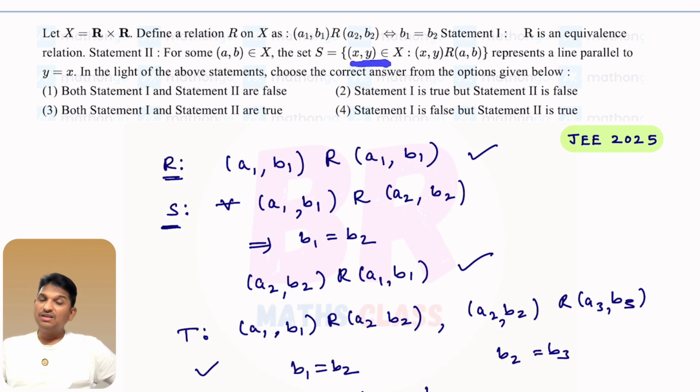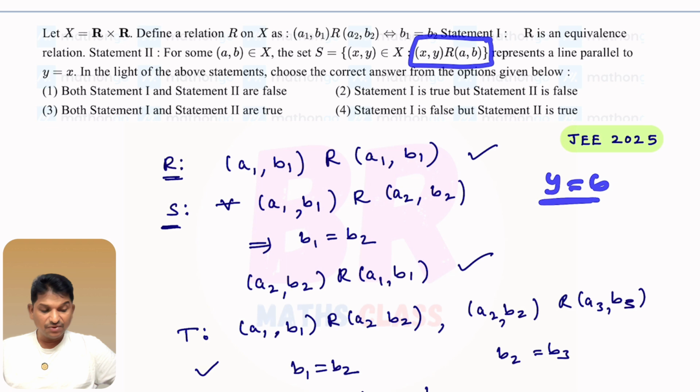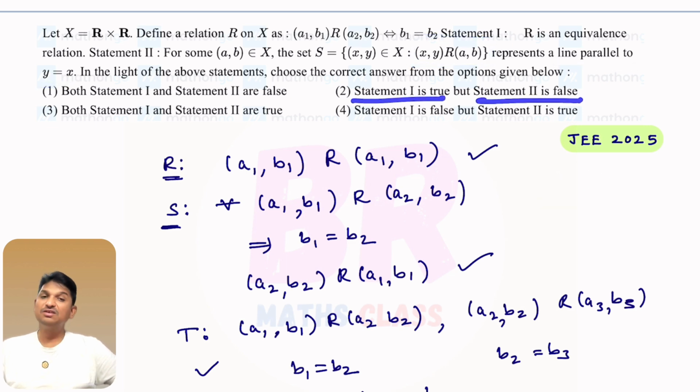When x comma y is related to a comma b, what do we know from this? We just know that y equal to b. From that, how will you say that this represents a line parallel to y equal to x? This statement is false. Try to understand. This statement is false, right? So, statement 1 is true. Statement 2 is false.